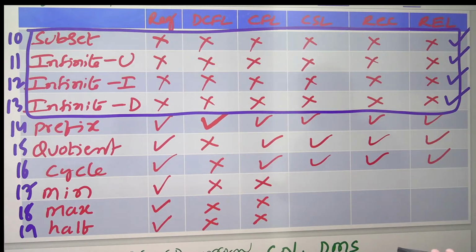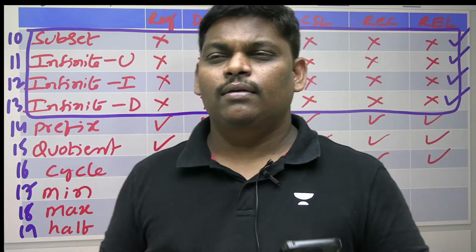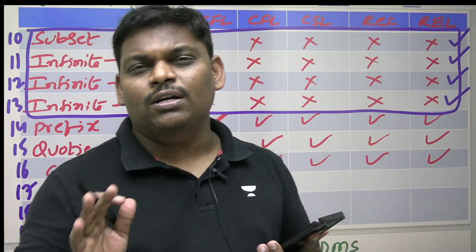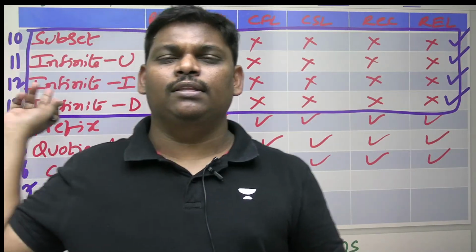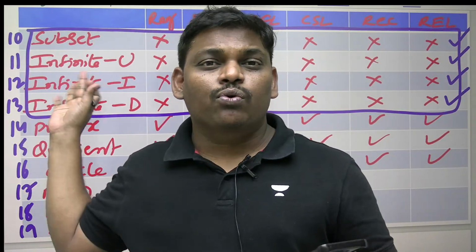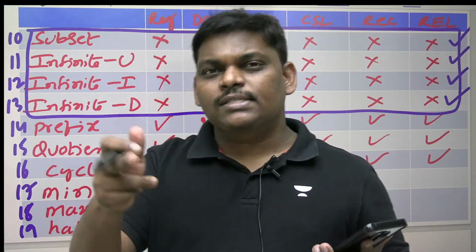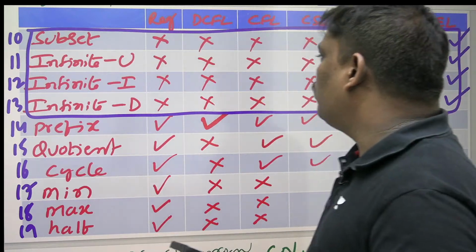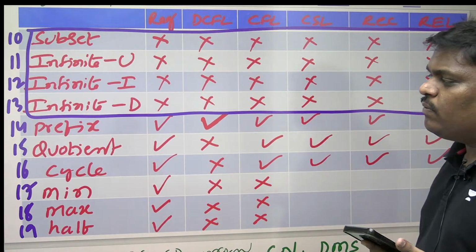So they will ask the questions from this table only. If you want to get this table, you should know the total story. If you want to get this particular table, you should know total TOC. After TOC is completed, read this table. You will get the clarity. This is the conclusion table. Subset, infinite union, infinite intersection, infinite difference, not closed.